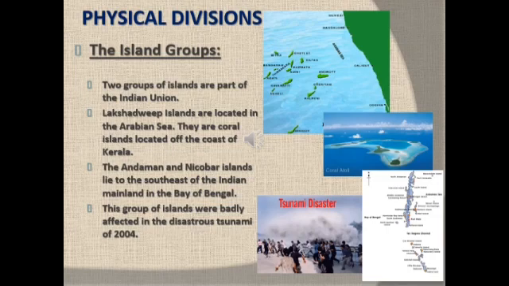The Andaman and the Nicobar Islands lie to the southeast of the Indian mainland in the Bay of Bengal. They originated from volcanic eruptions. Port Blair is the capital of the Andaman and Nicobar Islands. This group of islands was badly affected in the disastrous tsunami of 2004.